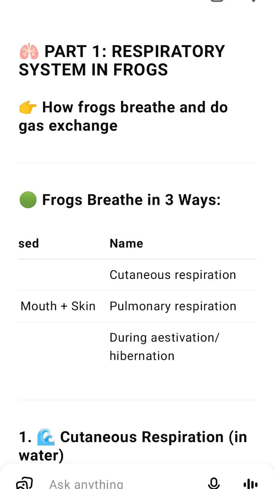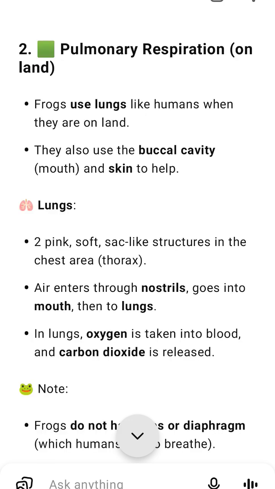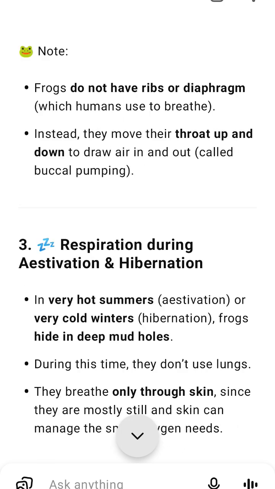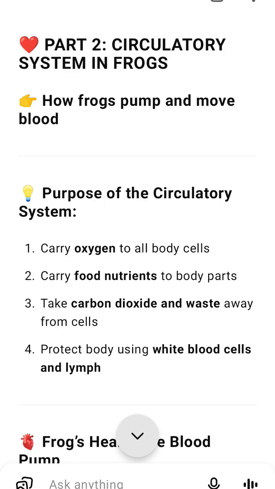Blood, the life fluid. Frog blood contains: plasma, the liquid part, which carries food, hormones and waste. RBC, red blood cells, contain a nucleus and hemoglobin, and carry oxygen. WBC, white blood cells, fight germs and infections. Platelets help in clotting to stop bleeding. Unlike humans, frog RBCs have a nucleus.